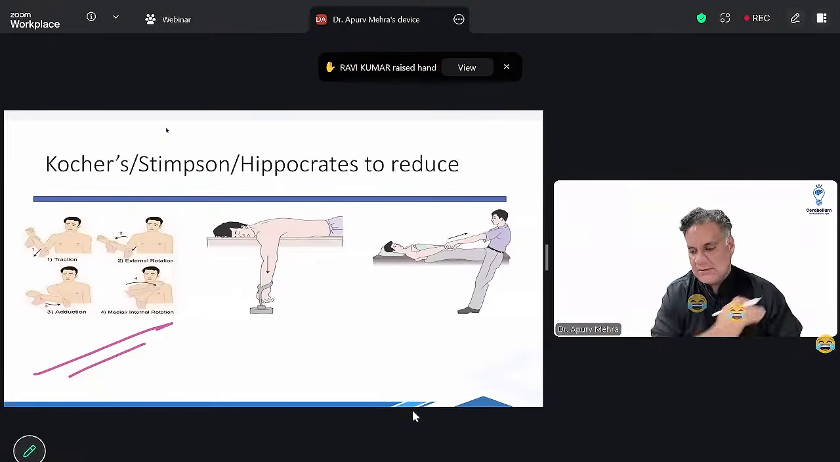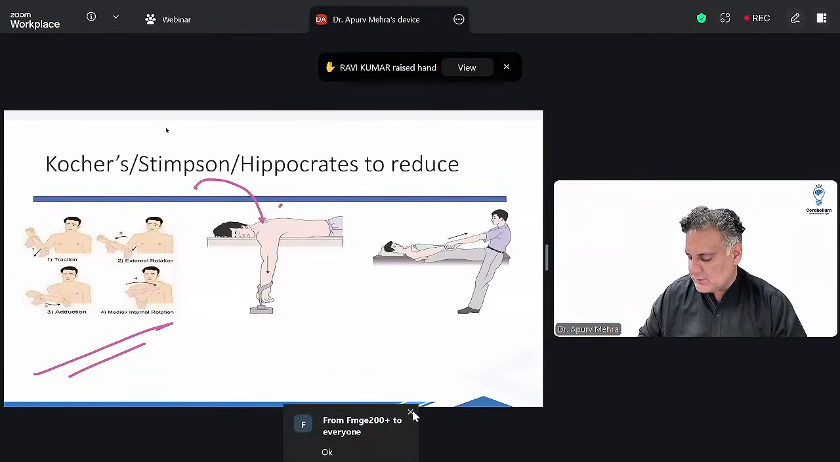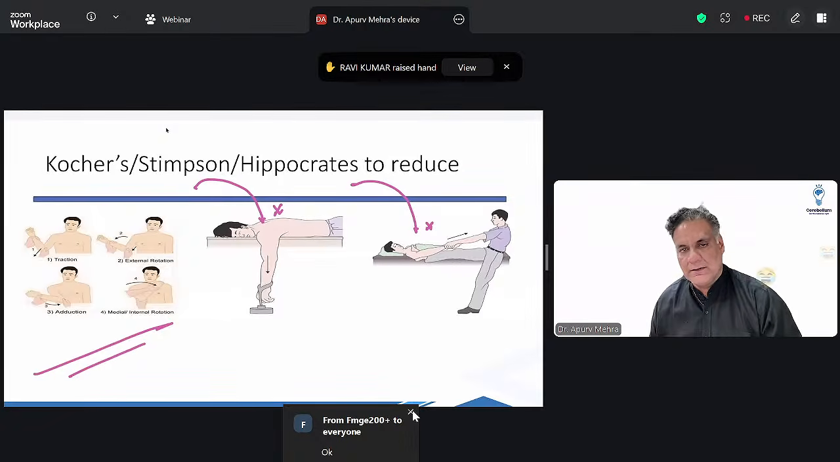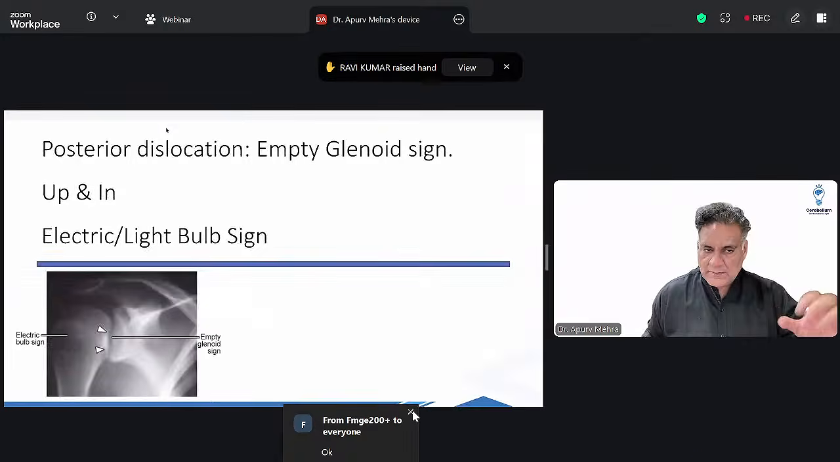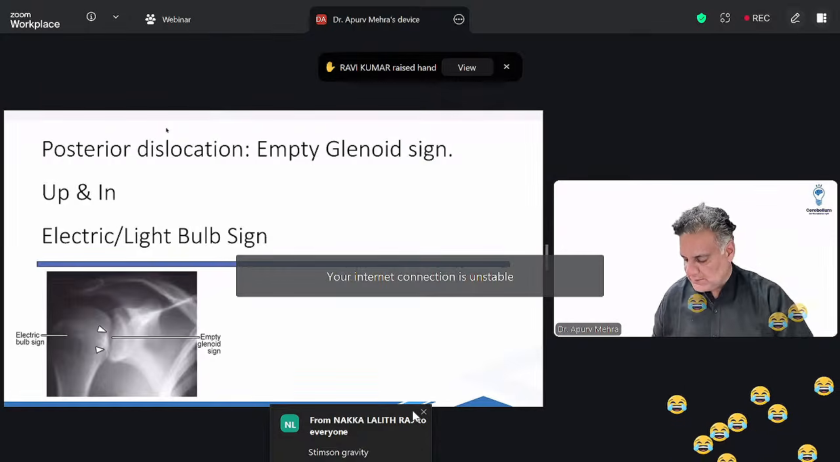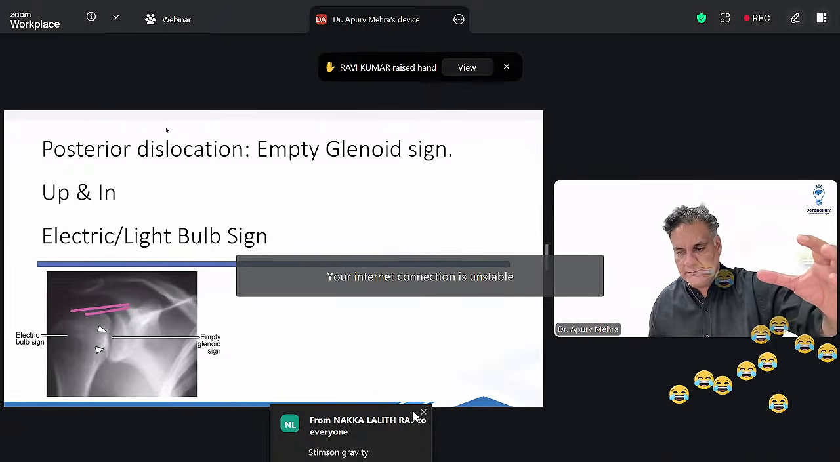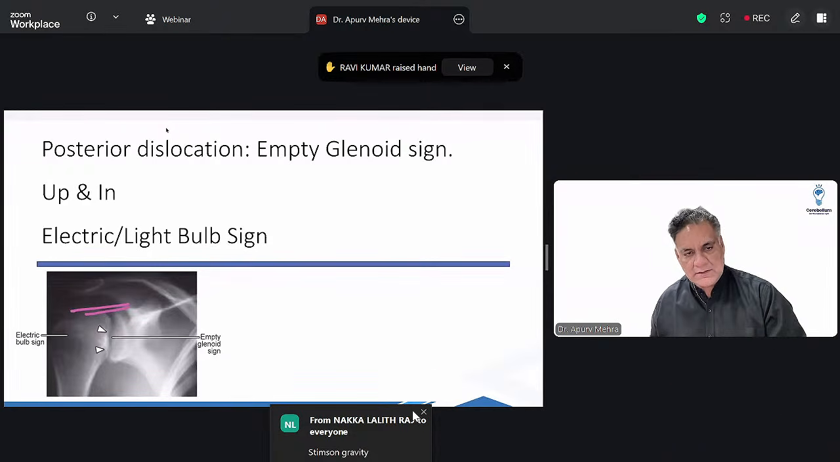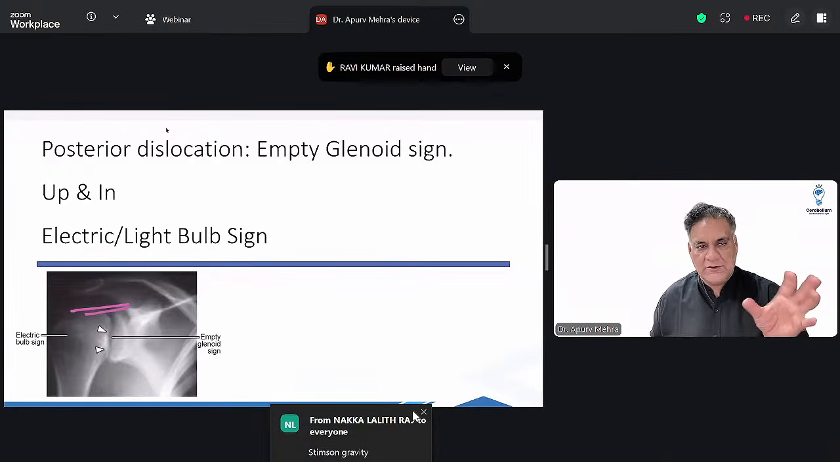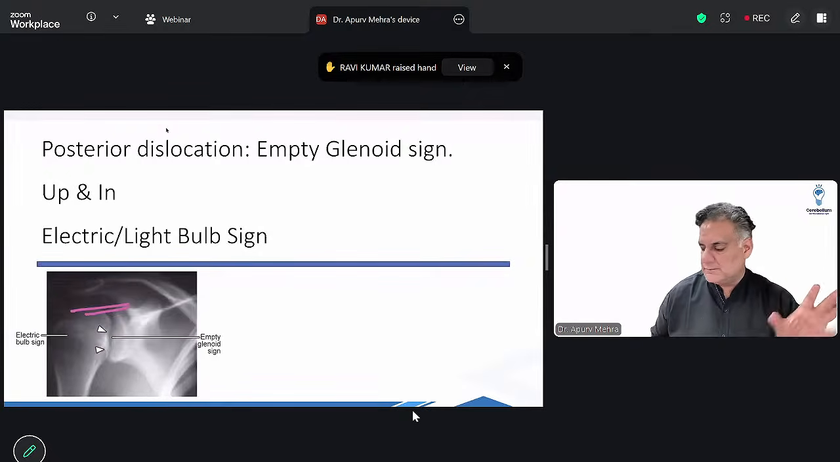All right. Stimson's is gravity assisted, not to be done. Hippocrates तो जल्लादों वाला काम है, करना ही नहीं चाहिए. Posterior dislocation, up and in. The joint is up. It is the most common missed dislocation in human body. If there is a posterior dislocation, then you will think about the history of epilepsy or electric shock.